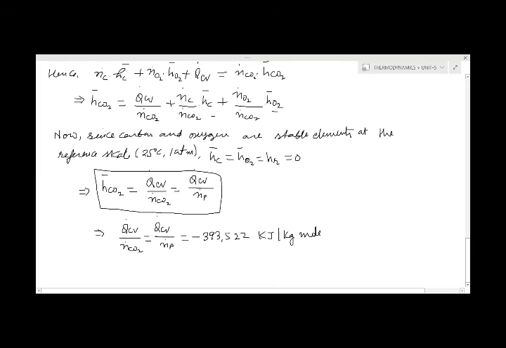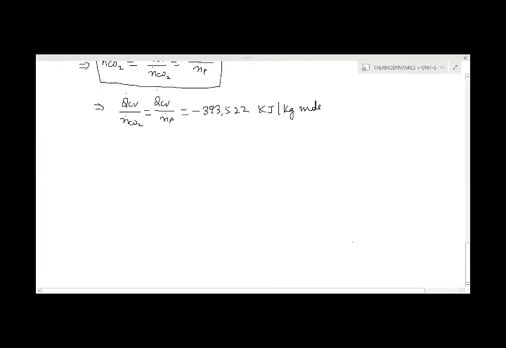So this is called the enthalpy of formation. This is called the enthalpy of formation.